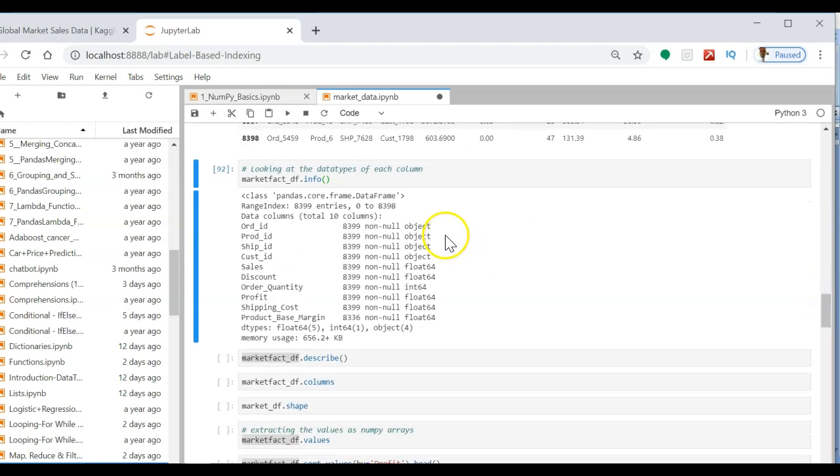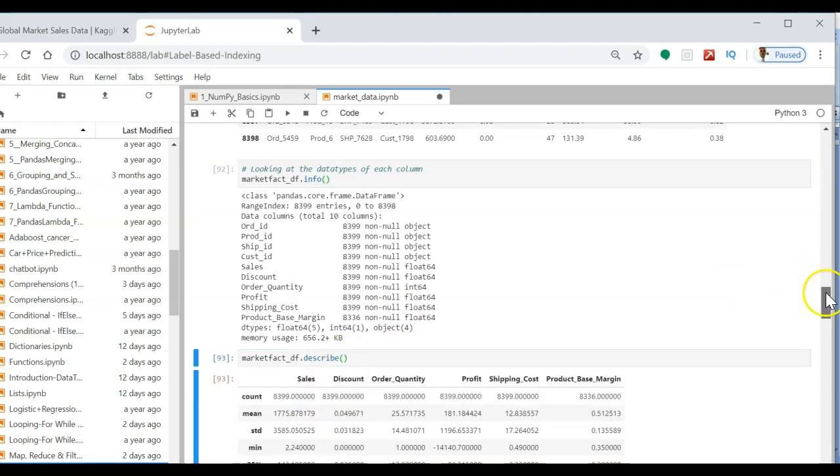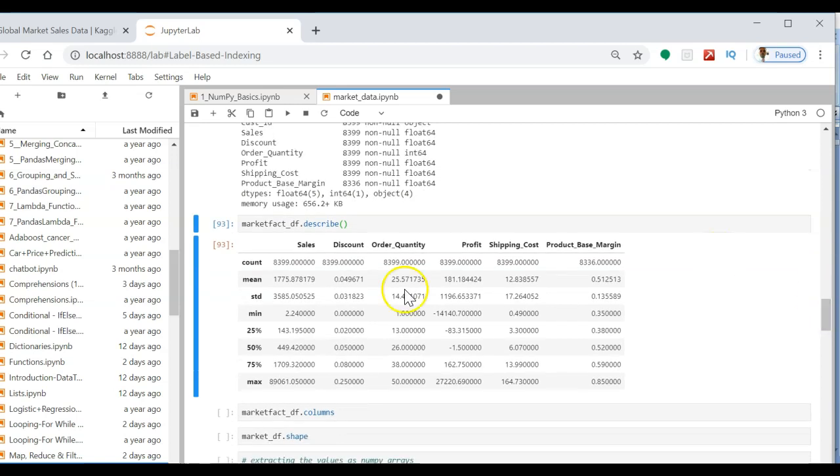So if it is a character, it will give you object data type. If it is a number with decimal, it will give you float64. If it is a number, it's going to give you int64. With the help of the describe function, you can get some statistics like count, mean, standard deviation. This is the minimum value. This is the 25th percentile value, 50th percentile, 75th percentile, and this is the max value. The actual meaning of this we are going to learn during our machine learning session.